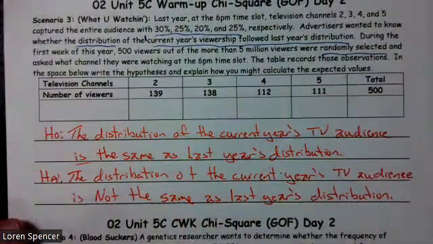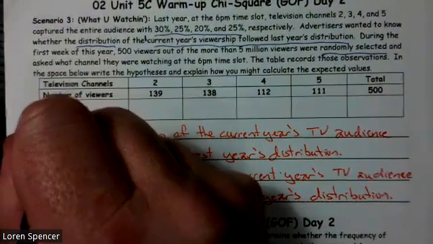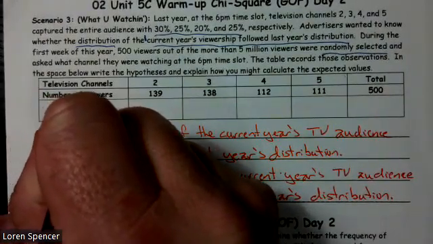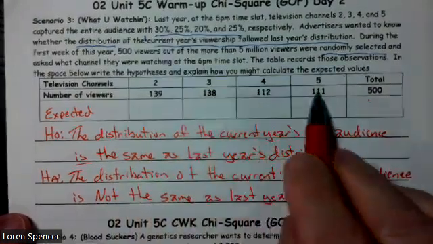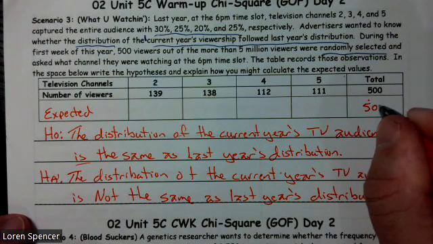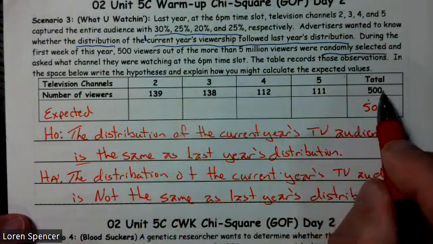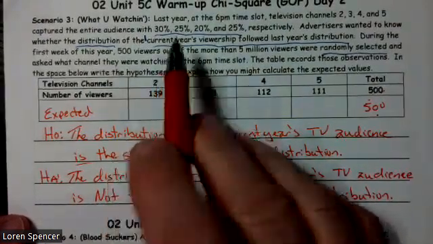All right, the other thing it asks us to do is the expected values. So I'm going to go ahead and write expected here. And it was nice of them to give me a total. A lot of times they won't give you the total and you'll just have to add them up. In this case, when I add these up, they sum to 500. So if I have 500 totaled here, I'll have 500 for my expected. What's going to be real important is these percentages.